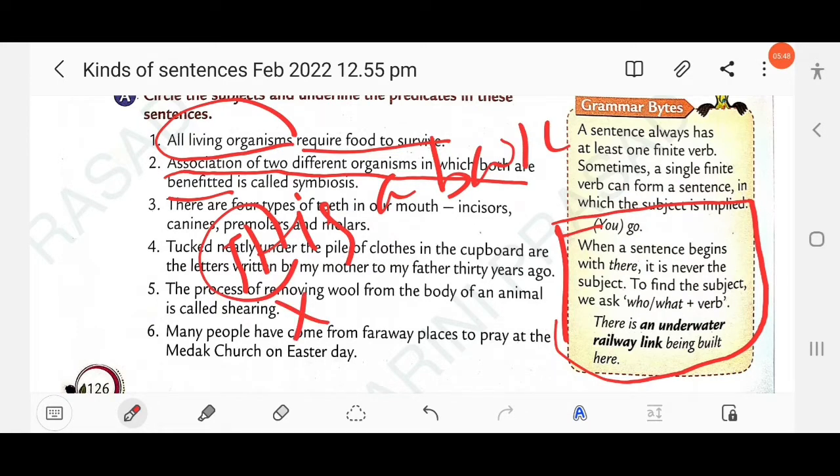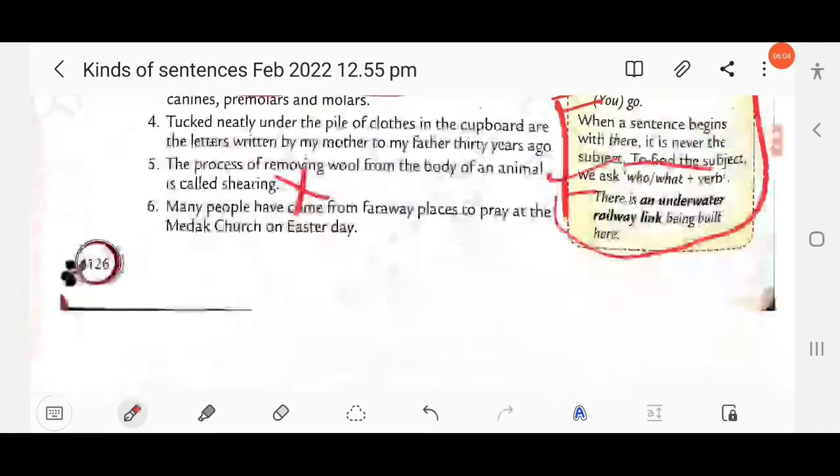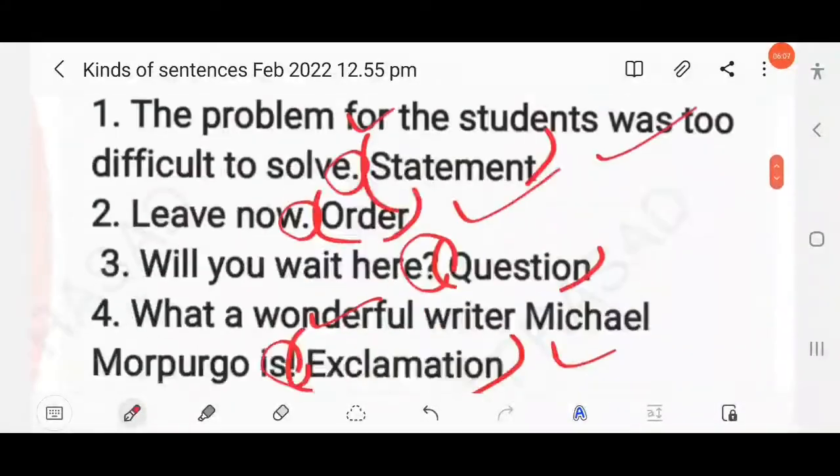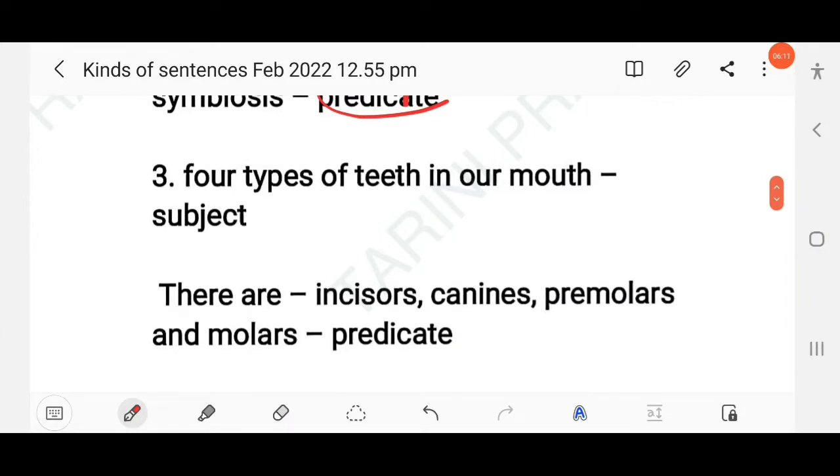It is a dummy subject, not a real subject. The real subject is a book. Similarly here the real subject is 4 types of teeth in our mouth. To find the subject we ask who or what to the verb. Clear? So 4 types of teeth in our mouth is the subject, and there are incisors, canines, premolars is the predicate part.